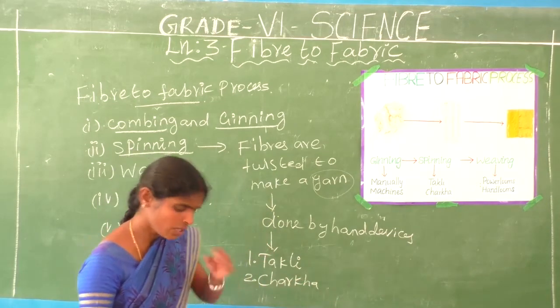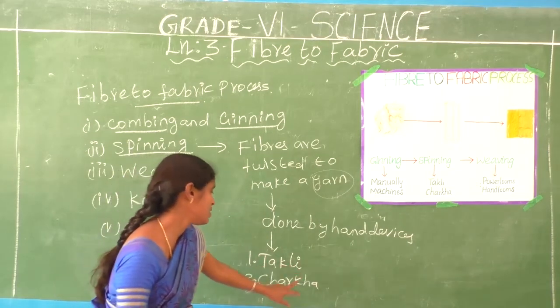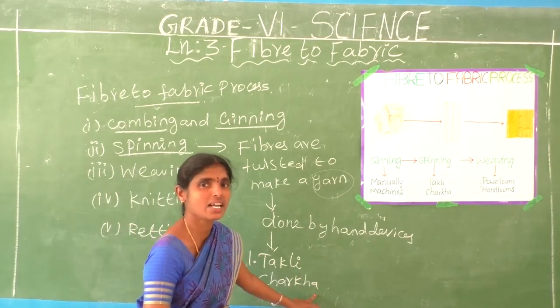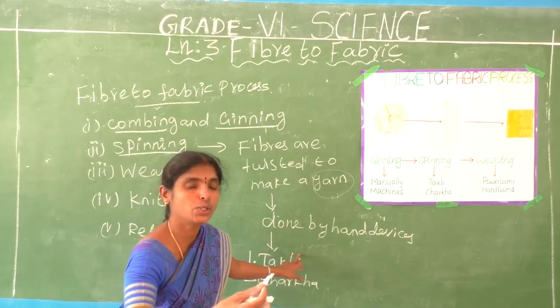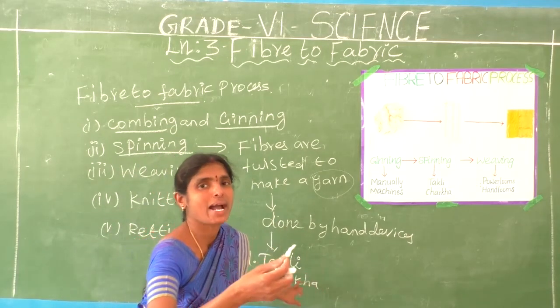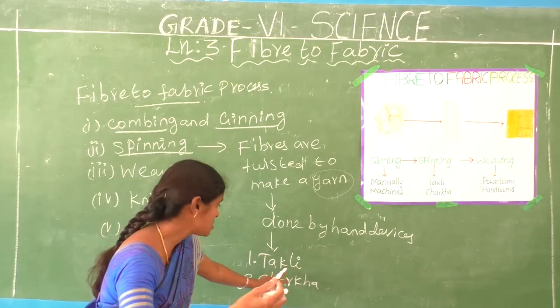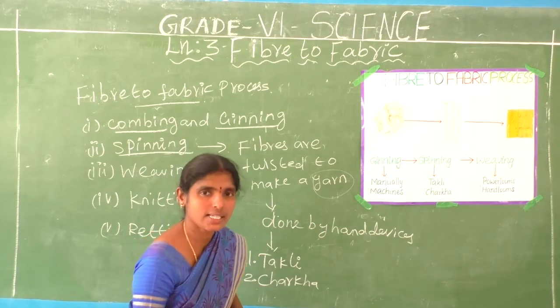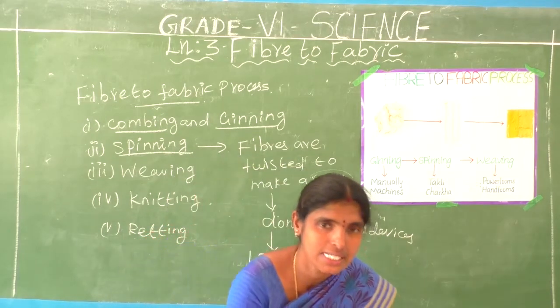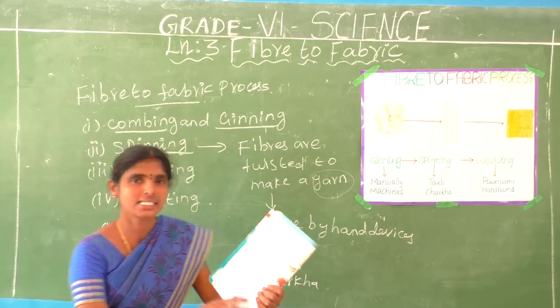Do you know about the Takli and the Charka? They are used by hand to convert fiber into yarn. That machine is called the Takli and Charka. Did you see the diagram of the Takli and Charka? See here, in the book, the NCERT book also.